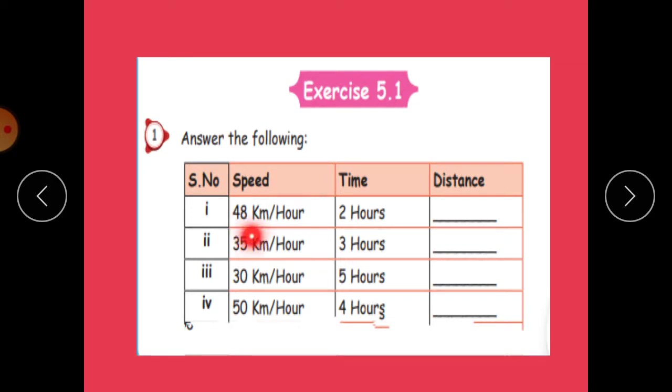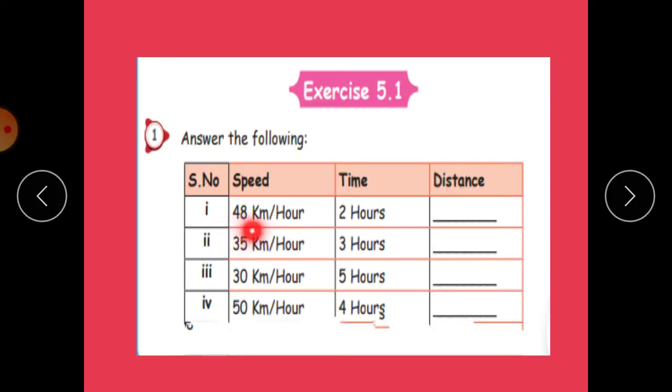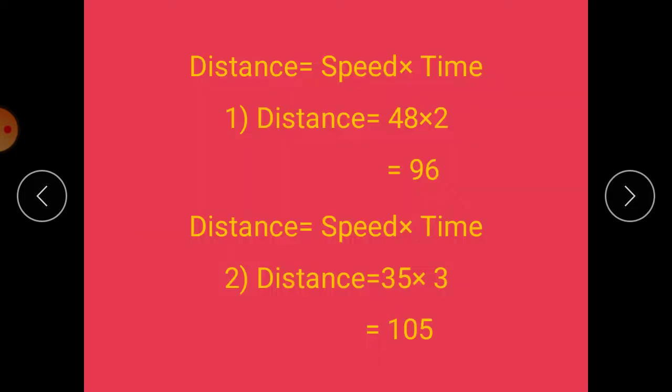In the first one, speed is given, and in the second column time is given. We have to calculate the distance. Distance is nothing but speed into time. In the first question, speed is 48 kilometers per hour, time is 2 hours. What is the distance? Distance is equal to speed into time. So 48 into 2 is equal to 96. So our distance is 96 kilometers.